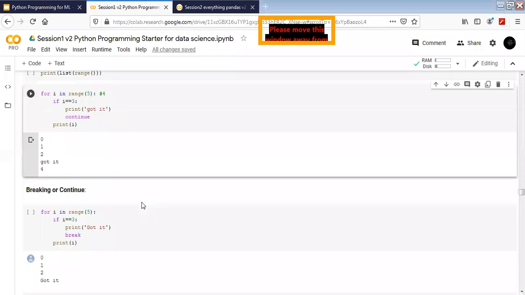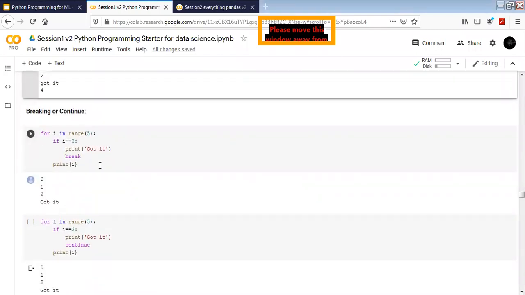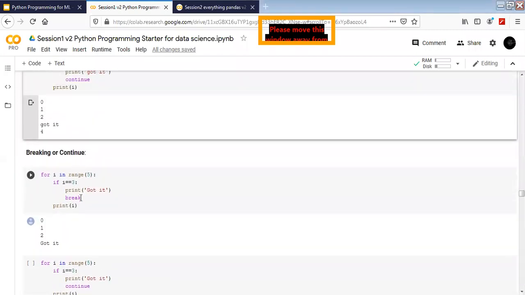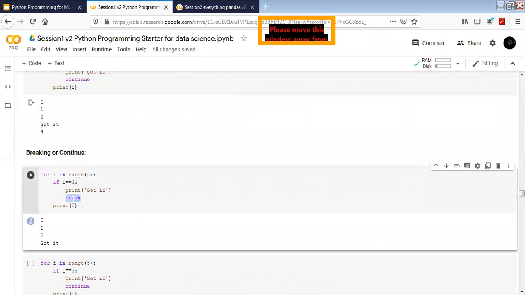Okay, let's move to something called break. It kind of works like continue, but what break does is it actually stops the whole loop. If you put an if condition and inside it you have something you want to do and you have put the break, then after we have reached the condition, it's going to break the whole loop. After that, we are not going to execute it anymore. For example, where we started from